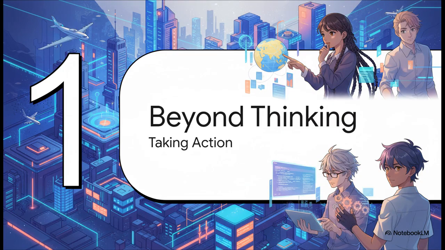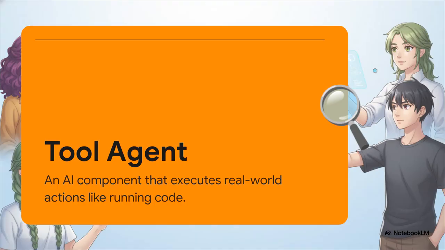Section 1, Beyond Thinking, Taking Action. So how exactly does a language model go from typing out a friendly little chat message to actually booking your flight or querying your company's super complex database? Well, it requires a completely new paradigm, and that brings us to our absolute action hero for today, the tool agent. Simply put, a tool agent is an AI component designed specifically to execute real-world actions. It doesn't just ponder things, it runs code, it calls APIs, it queries databases. If the primary AI is the brain, the tool agent is quite literally the hands. It's the operator that actually rolls up its sleeves and gets the work done.